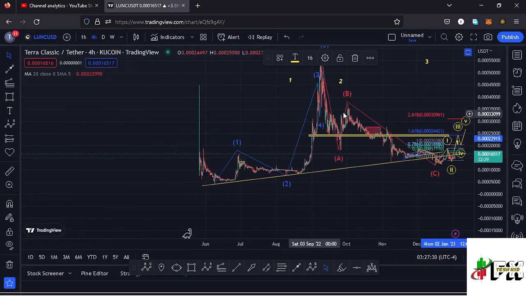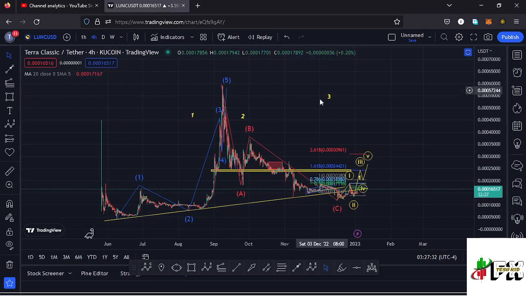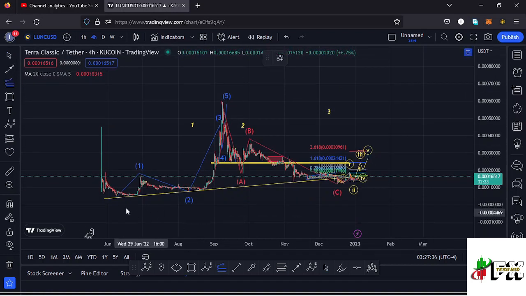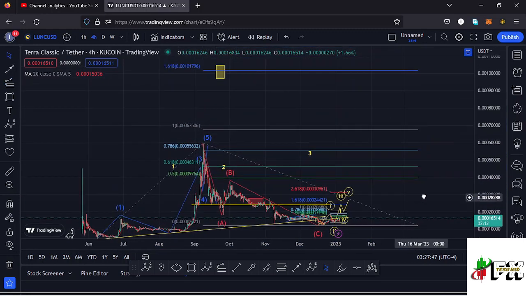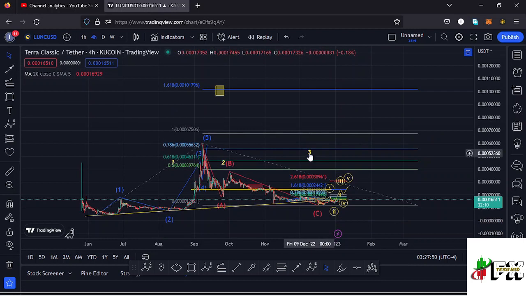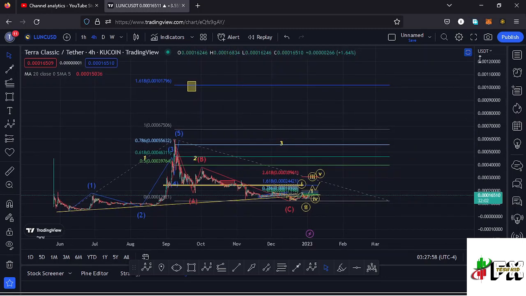On the long-term scenarios, I'm expecting the formation of this higher Elliott wave count 3. Sketching out a minimum target area to the upside in the formation of that wave 3, connecting the trend-based Fibonacci from the low of the first wave to the high of that higher Elliott wave count 1, then dragging the fibs to the low of the higher Elliott wave count 2, that gives me a minimum target area to the upside in the formation of this higher Elliott wave count 3 at the fib level 1.618, and that is at around the $0.001 mark. So let's be patient and see how that plays out.